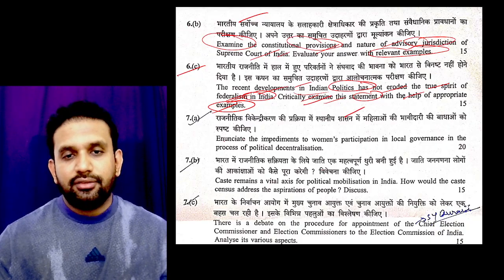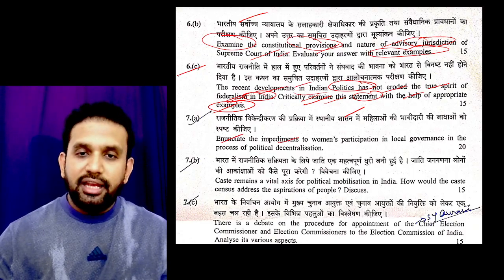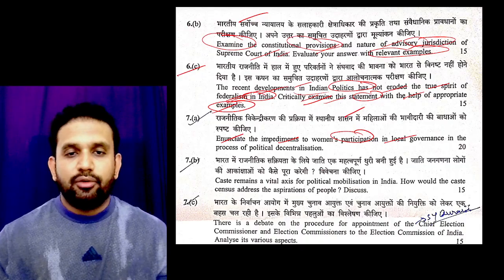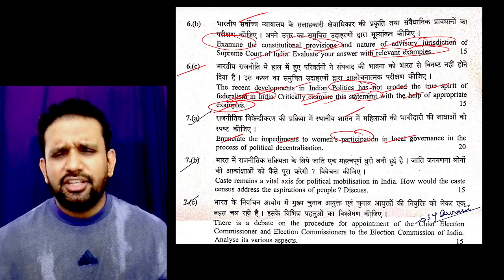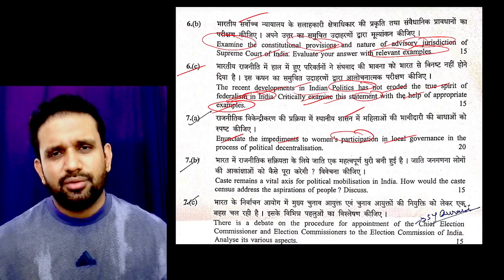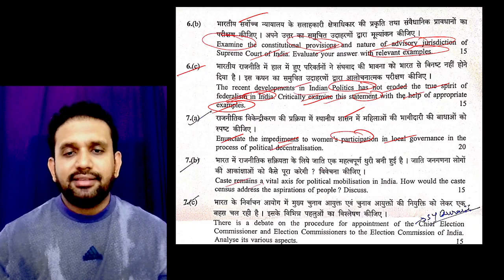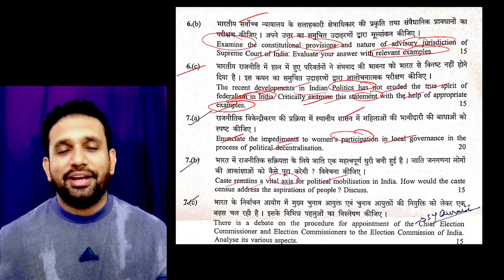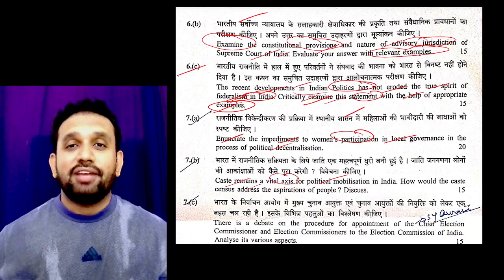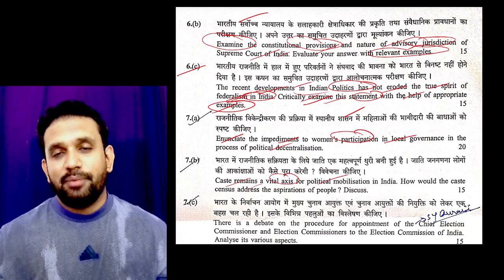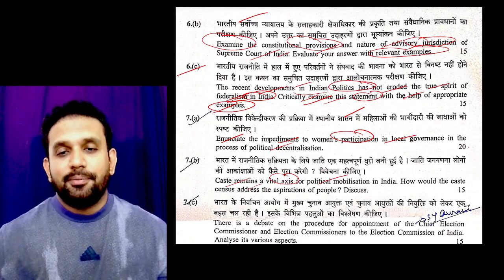And this one: enunciate the impediments to women's participation in local governments. The very easiest one, you will study it in polity mains also, GS paper 2. Then, caste census as a vital axis. I don't have to tell you this again; I have asked this question in the mains of my topic and have discussed it. And that's how it is.